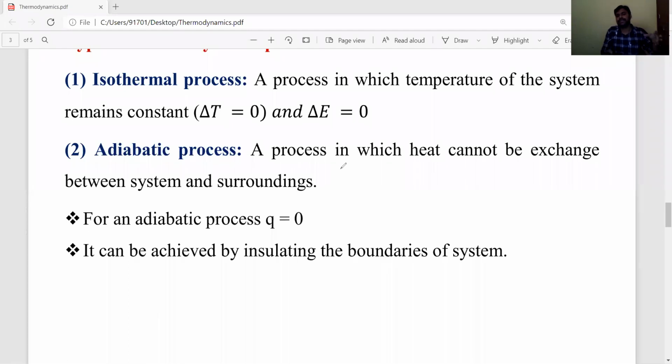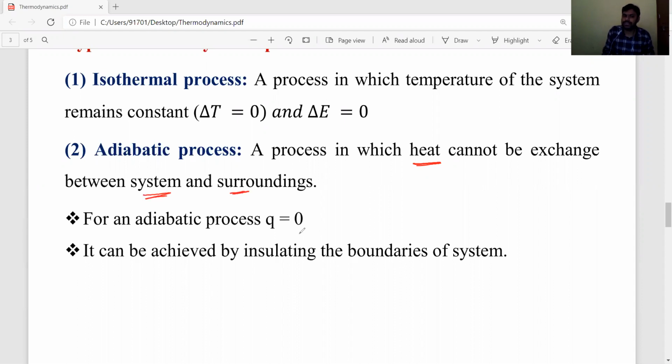Adiabatic process means, for example, take any one object. You heat that object at different temperatures, and the system will absorb some amount of heat. The heat of the system is constant, meaning heat does not exchange between the system and surroundings.